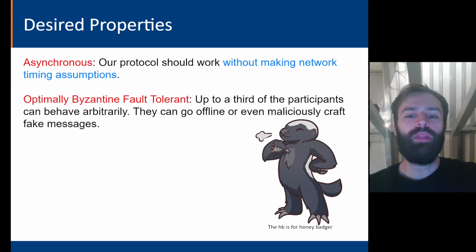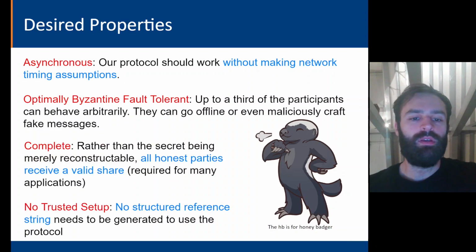In particular, we would like our protocol to be asynchronous, meaning that it should work without making any sorts of timing assumption. This inherently captures resilience to network partitions or just general congestion. We would like our protocol to be optimally Byzantine fault tolerant, which in the asynchronous setting means that up to a third of the participants can behave arbitrarily, they can go offline, or even maliciously craft fake messages. We would like our protocol to be complete, meaning that rather than the secret merely being reconstructible at the end, we want all honest parties to receive a valid share.